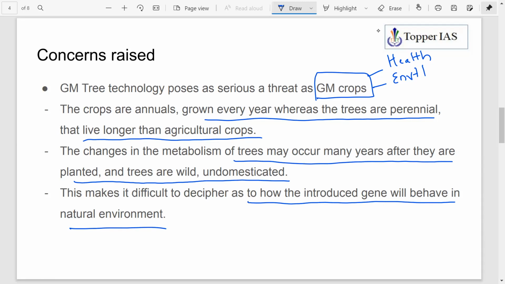Because crops you grow and they go, but trees live for a longer period of time, and we do not know what kind of genetic modification will come and what the likely environmental impact of these modified genes will be. So on those lines, it is said GM tree technology poses as serious a threat as GM crops.